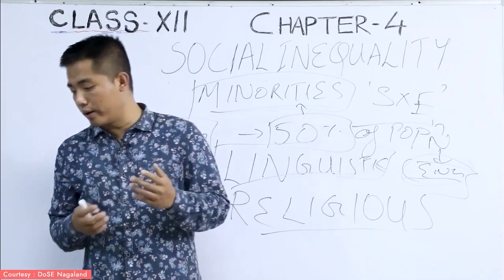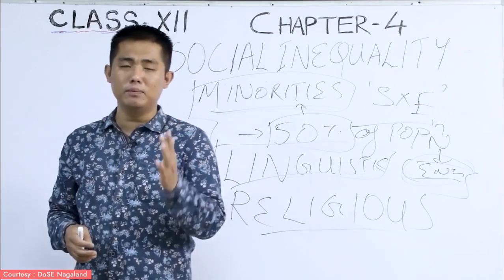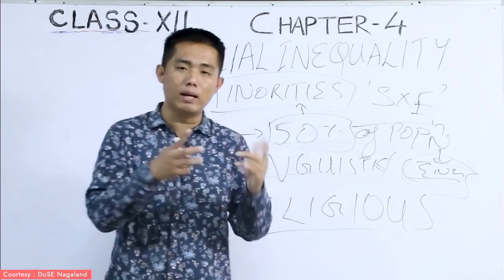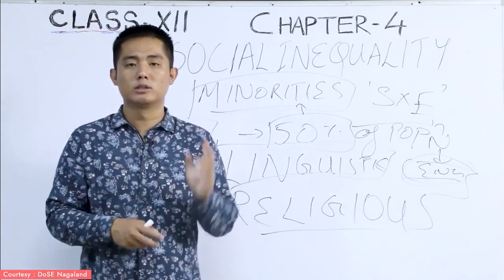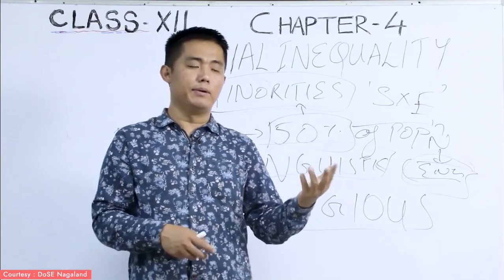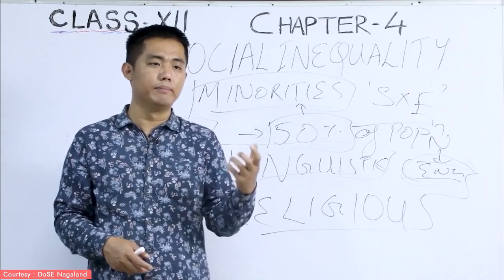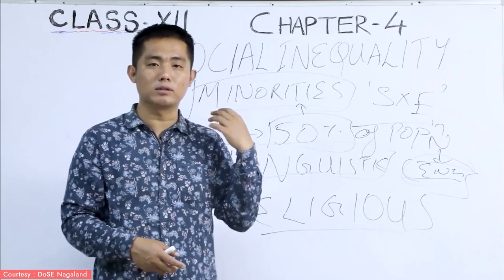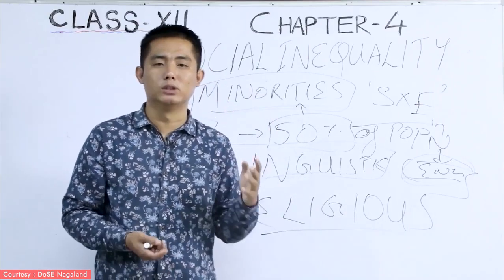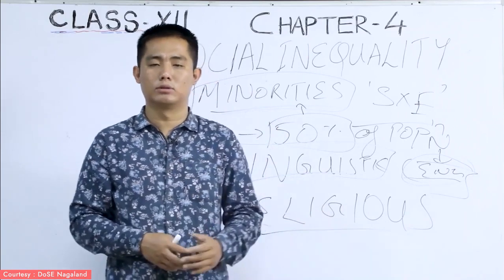That is the reason why discrimination based on political affairs might occur among the minorities. Social discrimination may be based on your color, or on your caste, people may judge you and you may be discriminated against.